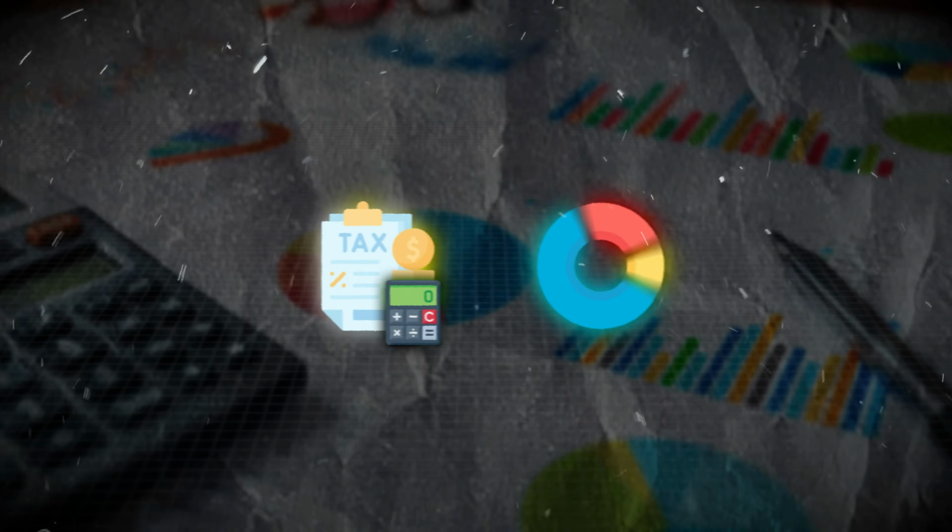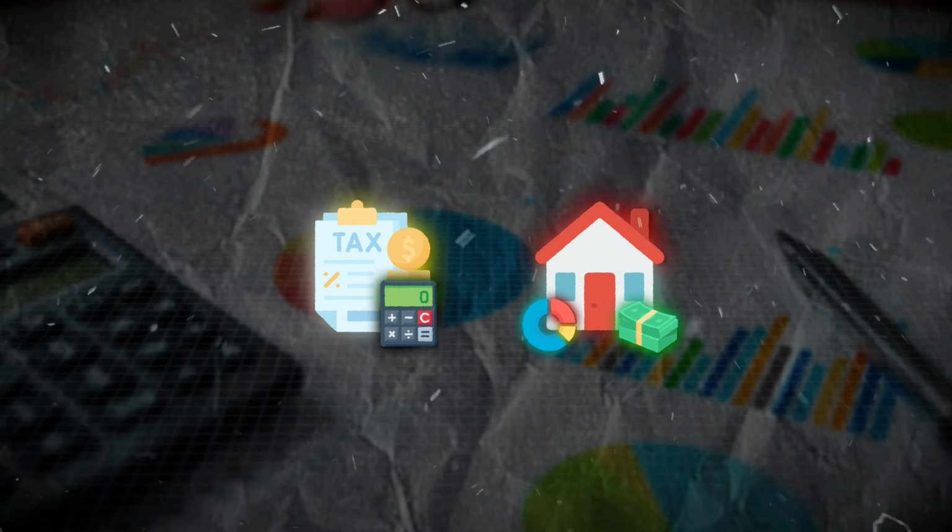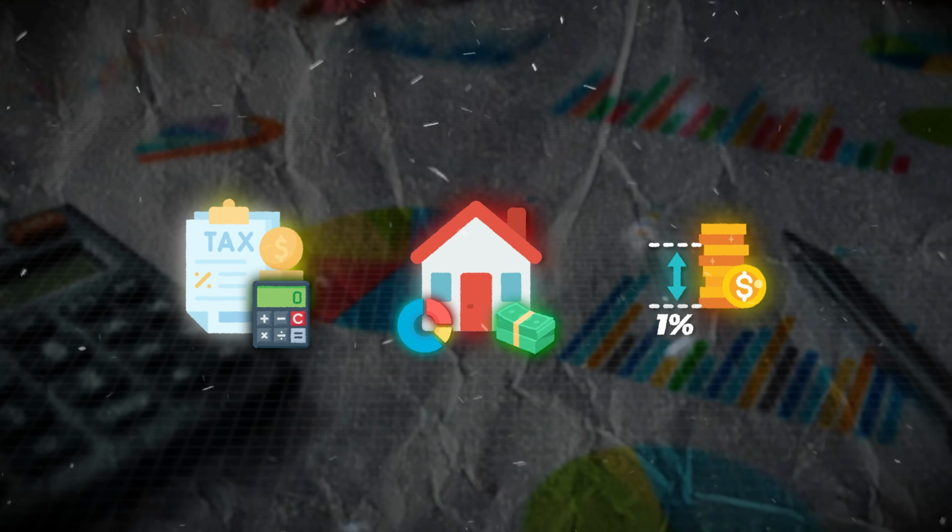This tax applies to the purchase of high-valued properties sold above a specific price threshold, such as $1 million or $3 million, depending on the jurisdiction. Now, this tax is calculated as a percentage of the property's sales price, often ranging from 1% upwards to 4% or higher, and it's generally paid by the buyer at closing.